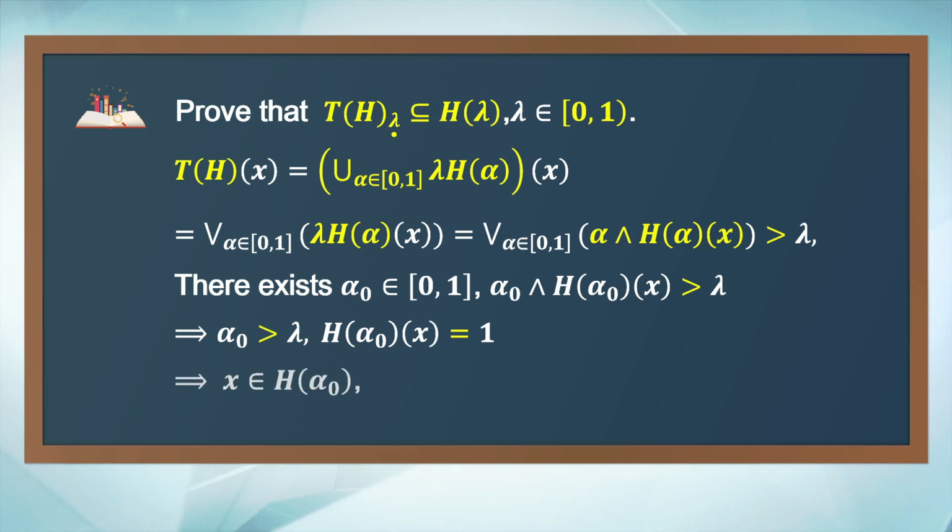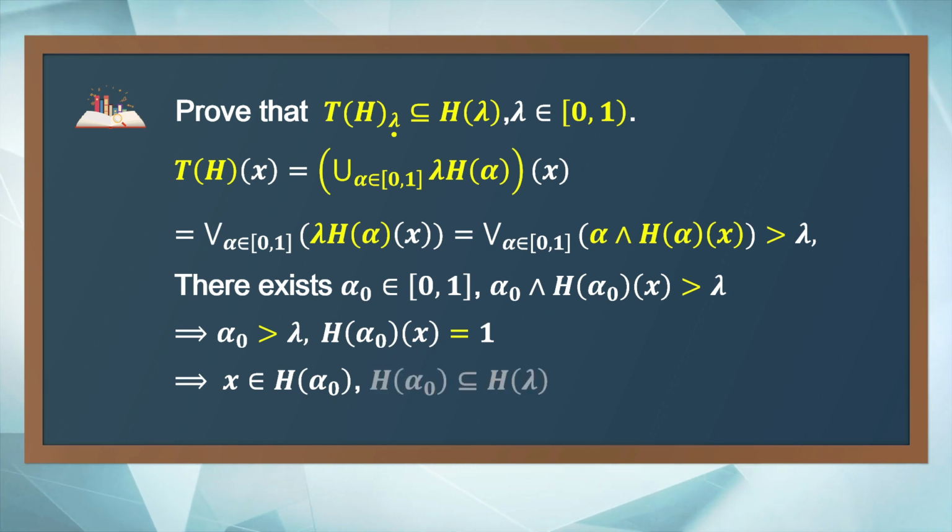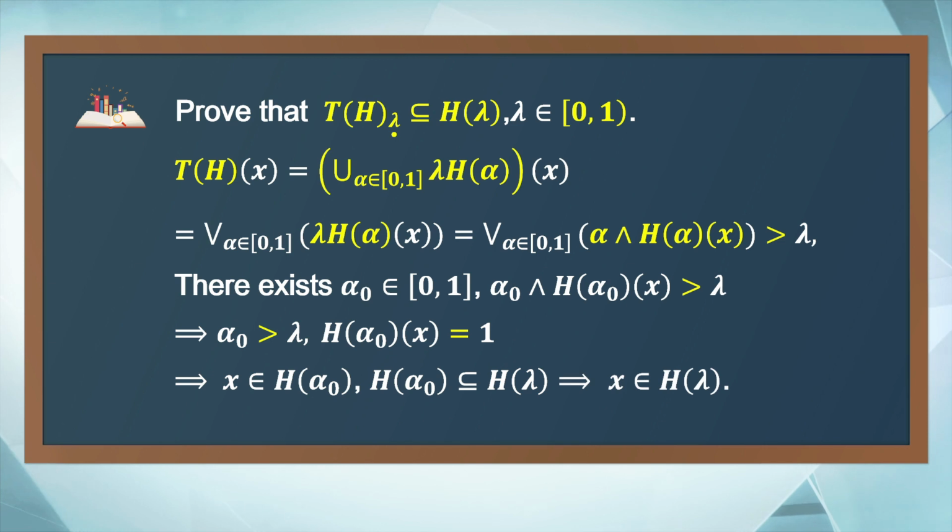That is, x is in H of alpha 0. Considering that alpha 0 is greater than lambda, together with H is a nest of sets, H of alpha 0 is a subset of H of lambda, so x is in H of lambda. Therefore, we have proved that the strong cut of the fuzzy set T of H at level lambda is a subset of H of lambda.